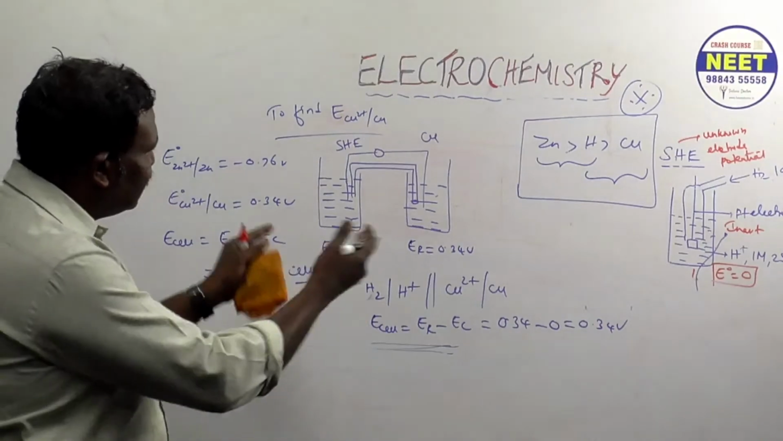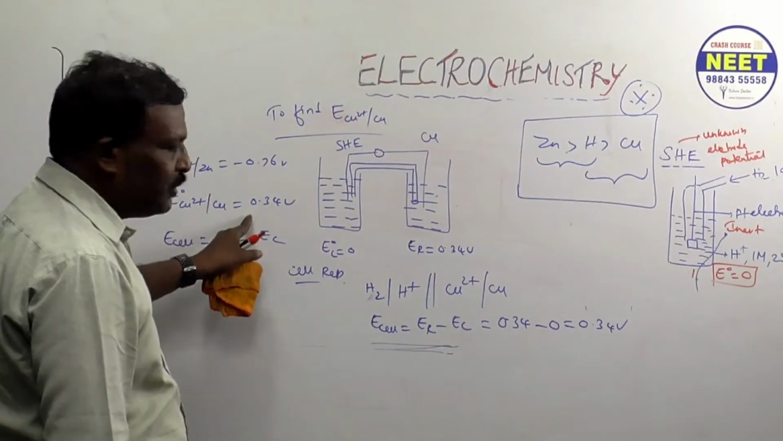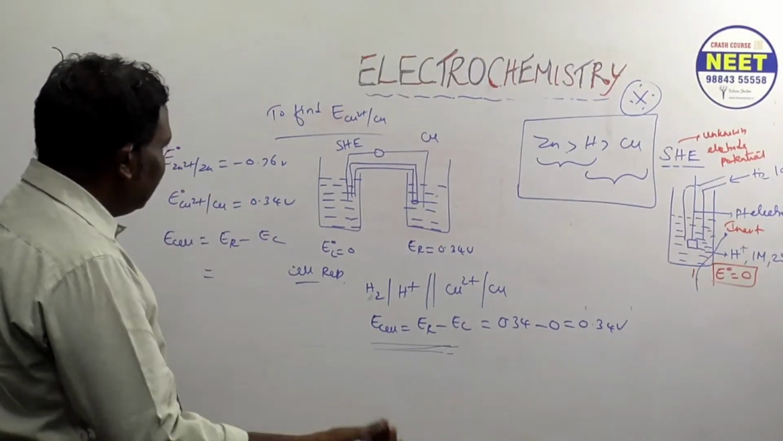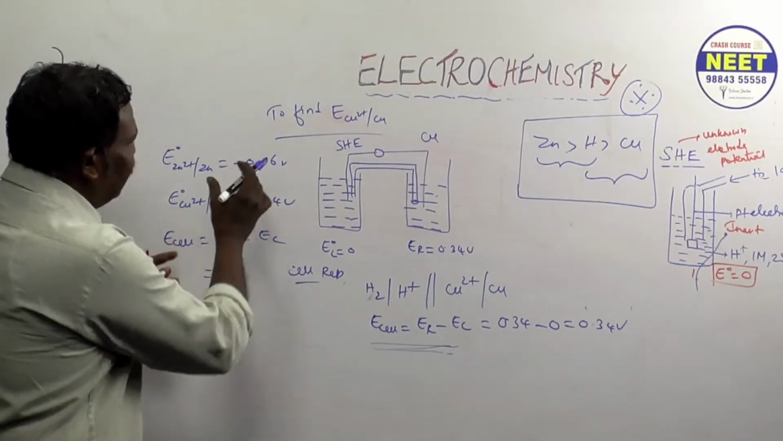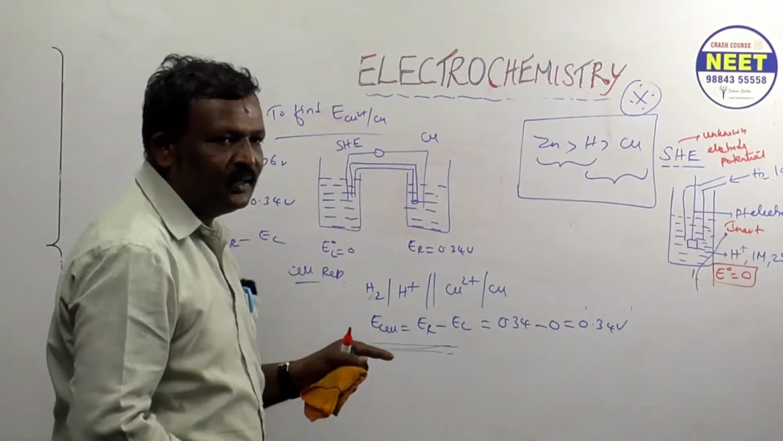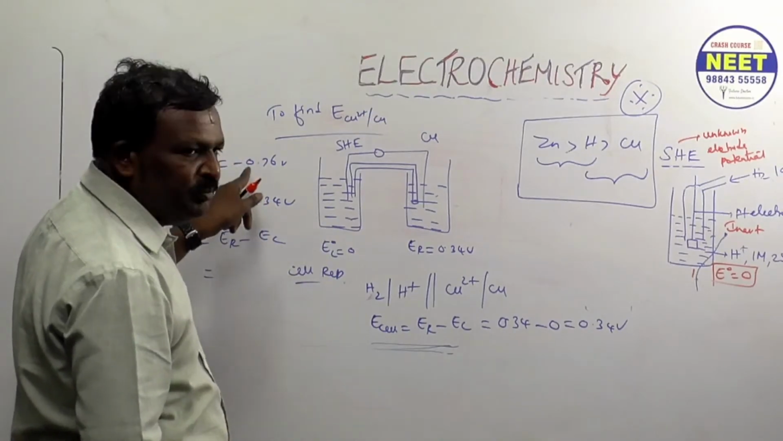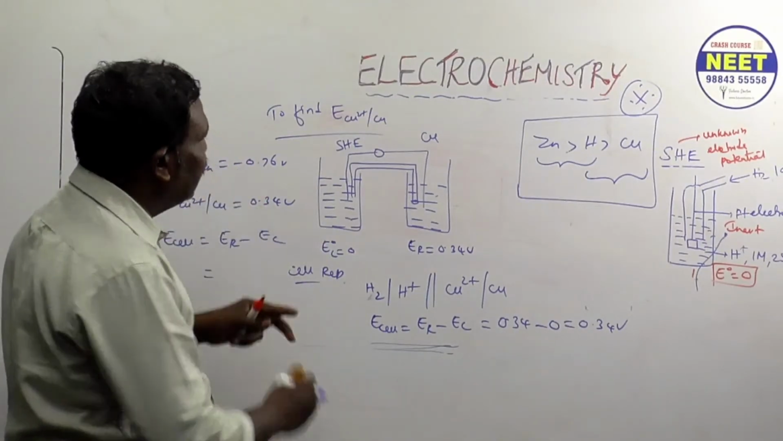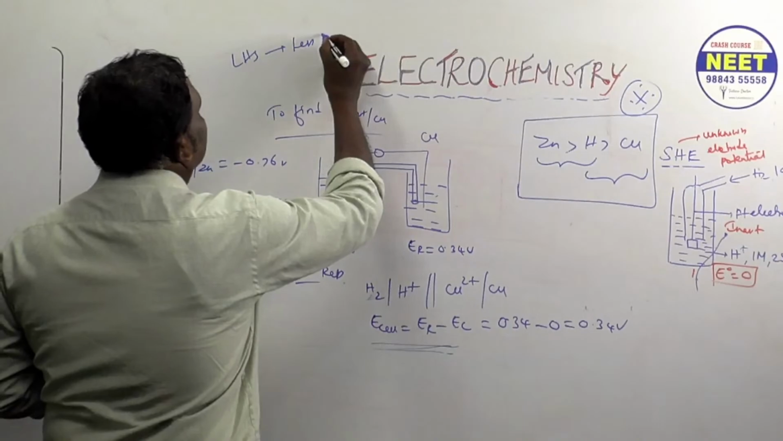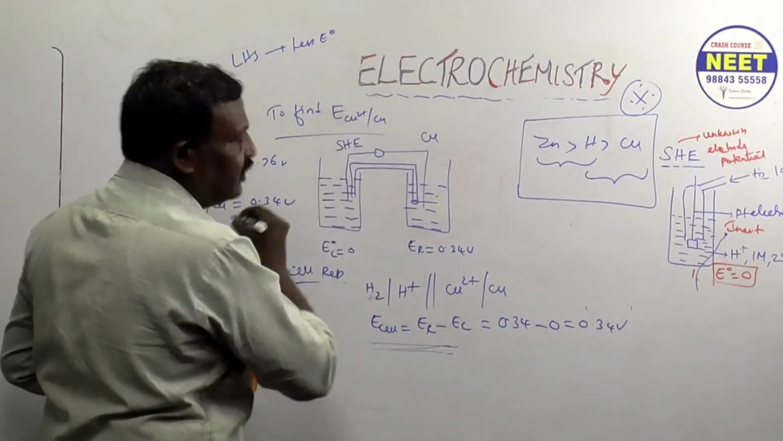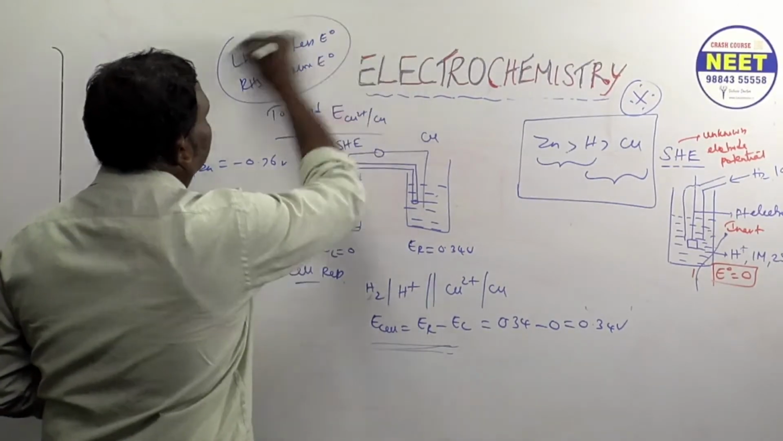Now we are studying the Daniel cell. Then only we know: zinc is always left hand side, and copper is always right hand side. So I am giving one clue. Suppose nothing is given, then the left hand side is always the strong reducing agent, with the less value. Just keep in mind, left hand side has less electrode potential, right hand side has more electrode potential.